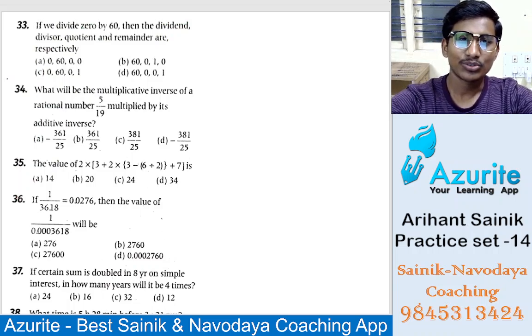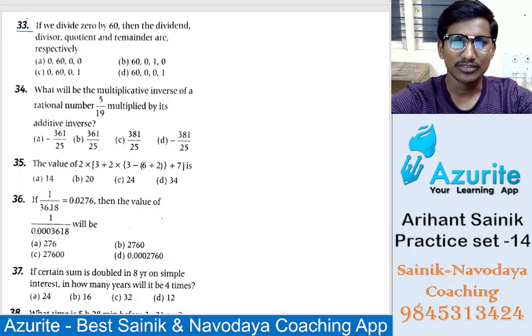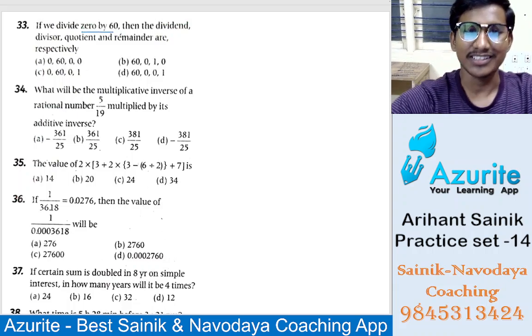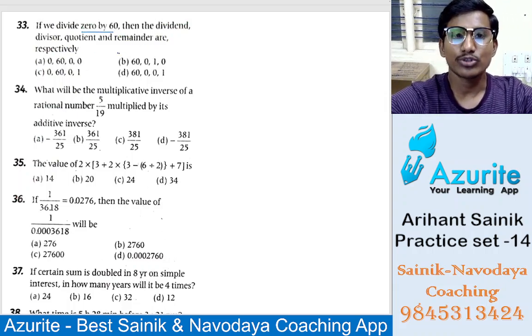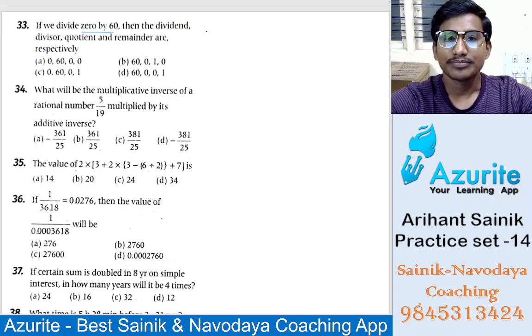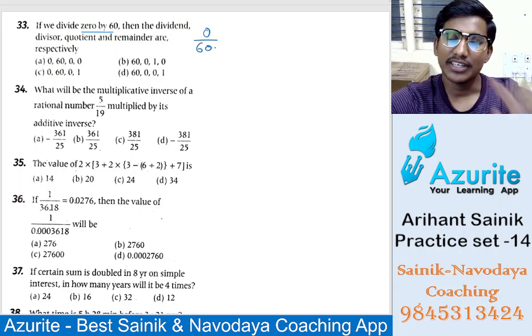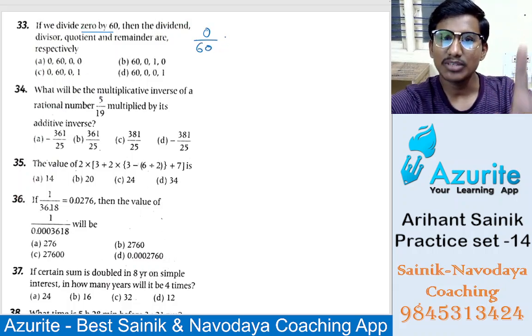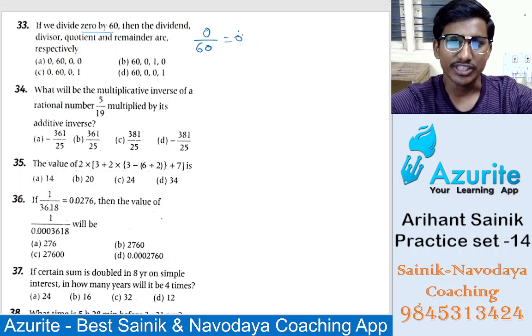Yes, so now let us see the 33rd question. If you divide 0 by 60, then the dividend, divisor, quotient and remainder are respectively. We can divide 0 by any number, so the quotient will be 0, and the remainder will also be 0, right?